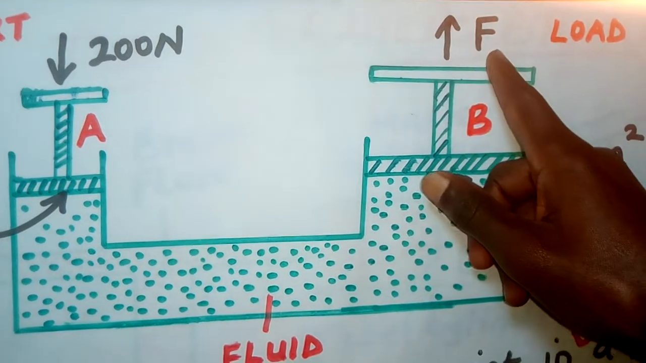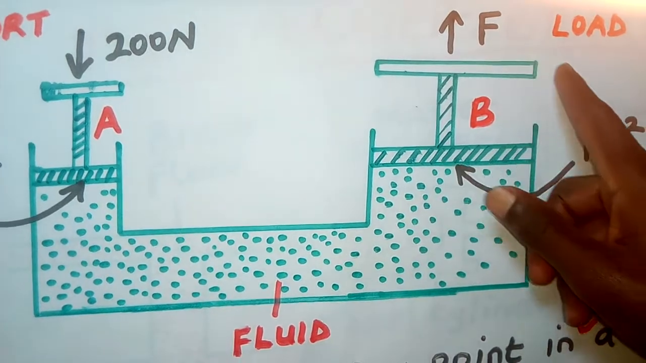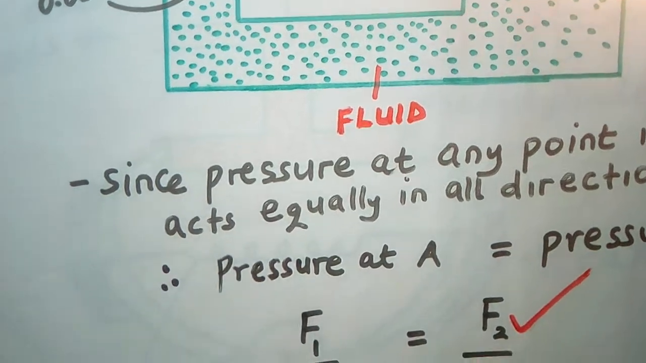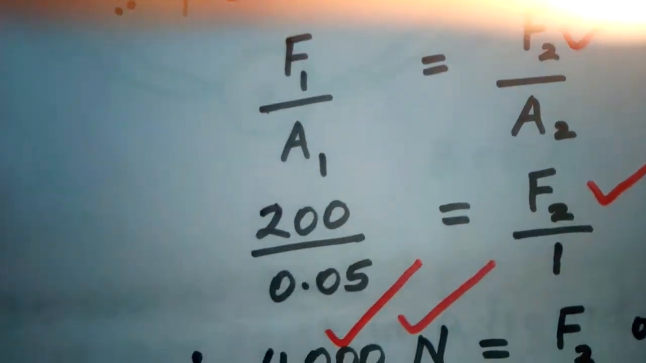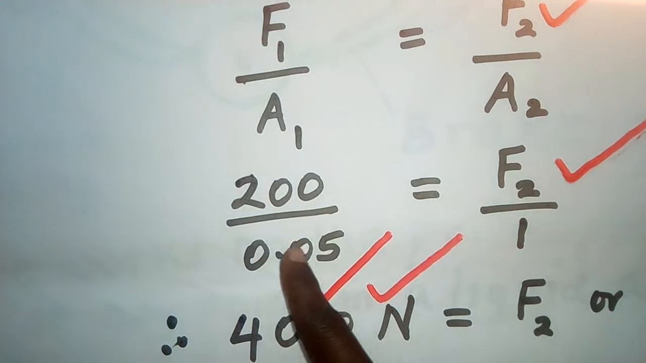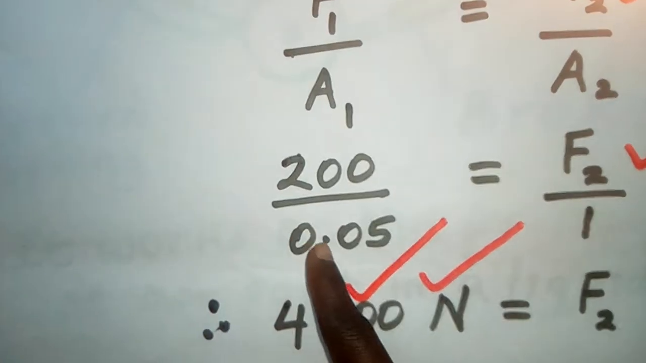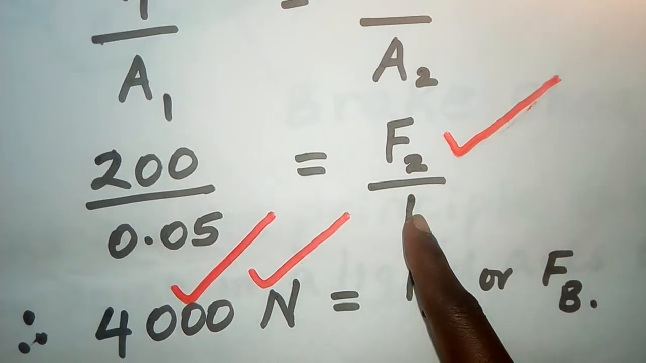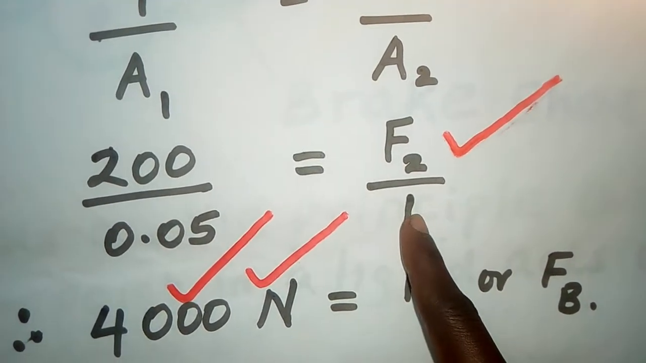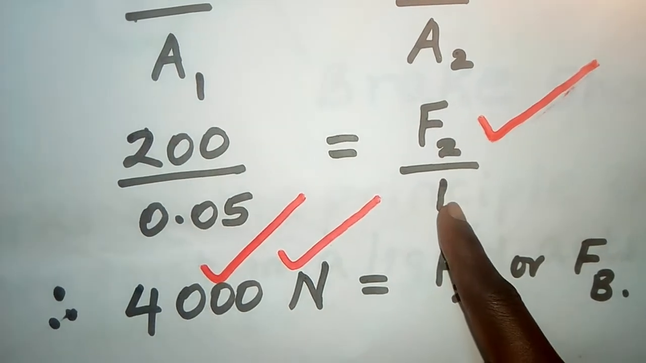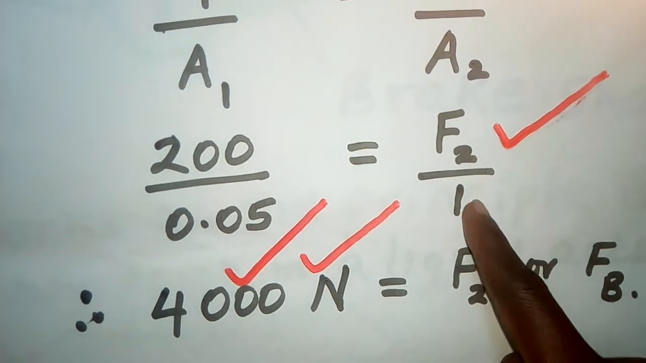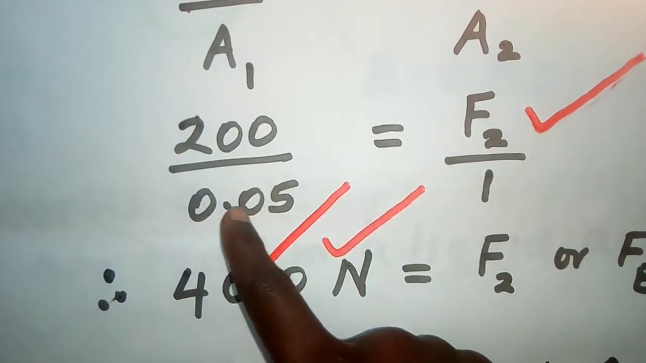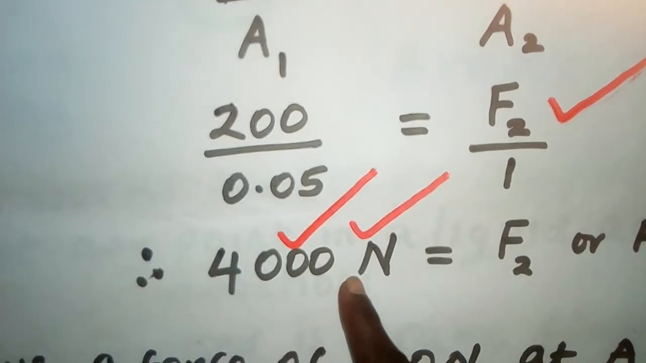But this side, they have not given us force 2, but area 2 is given as 1. So we are going to substitute. Where there is force 1, we write 200, and we divide by the area 1, 0.05. Then force 2 is what we are looking for, and area 2 is given, it is 1. So you substitute. Now when you divide F2 divided by 1, it remains F2. And when you divide 200 by 0.05, you get 4,000.